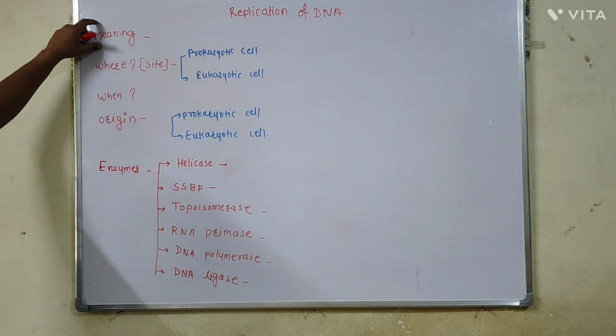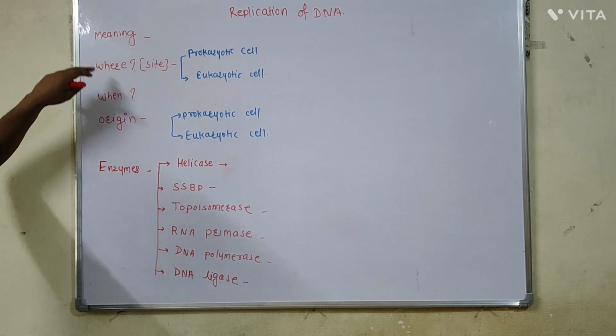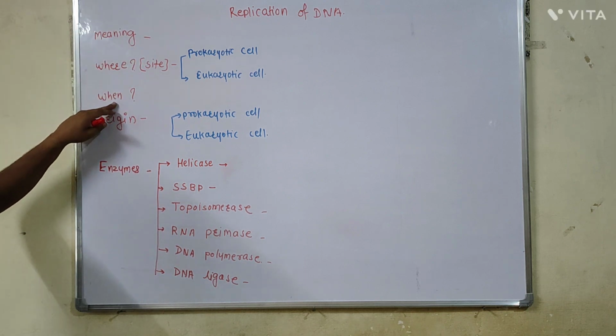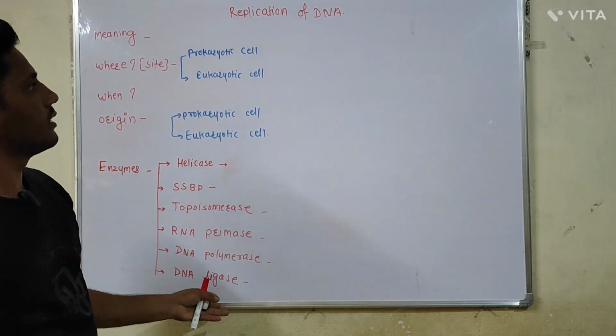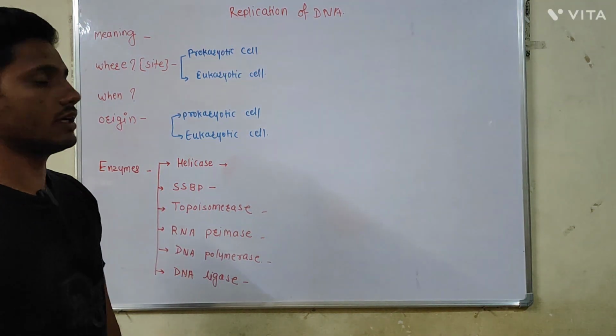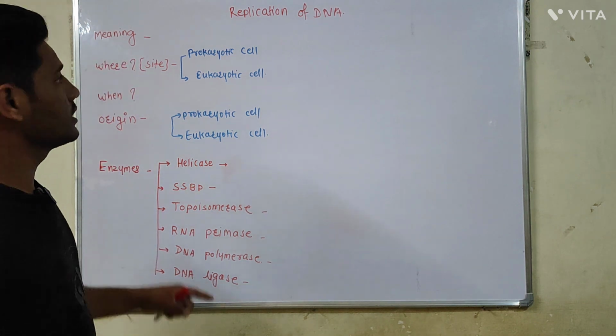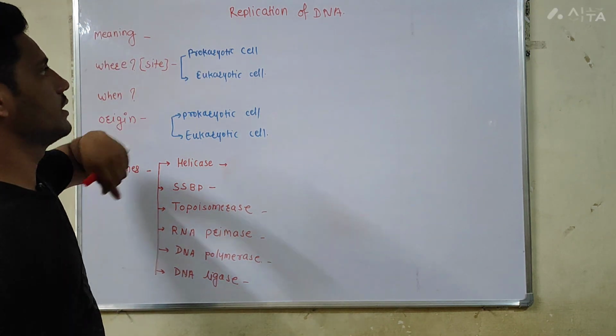We will see this replication of the DNA with these points: its meaning, where it takes place, when it takes place, what is the origin, and which enzymes are required for the replication of the DNA. First we will see the meaning. What is the replication of the DNA?